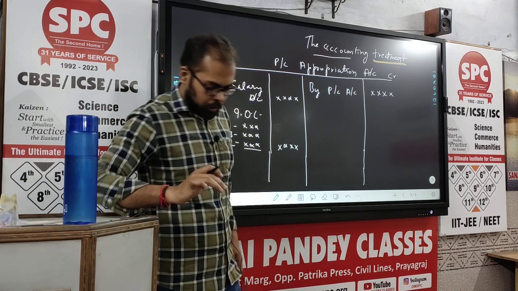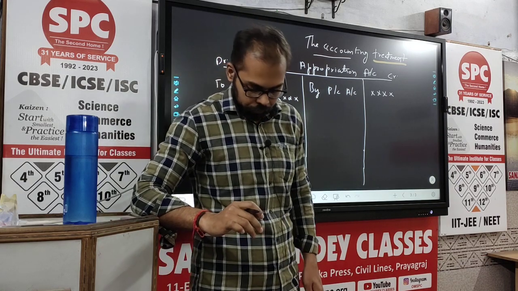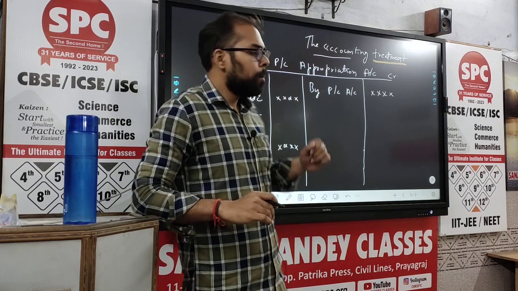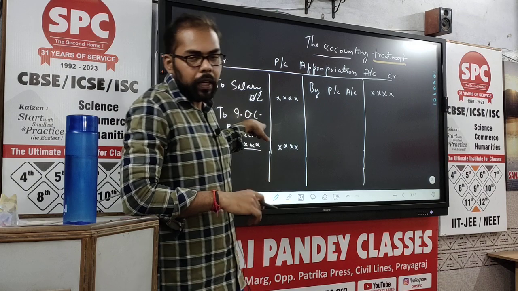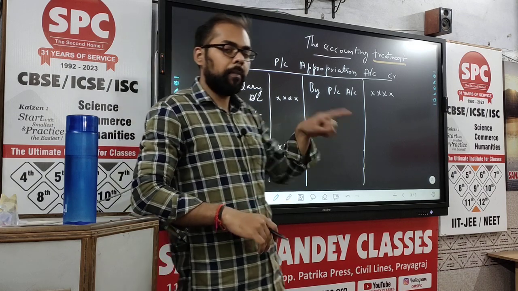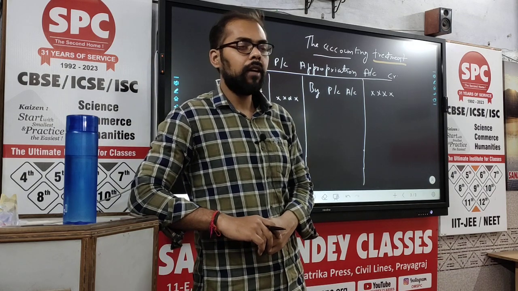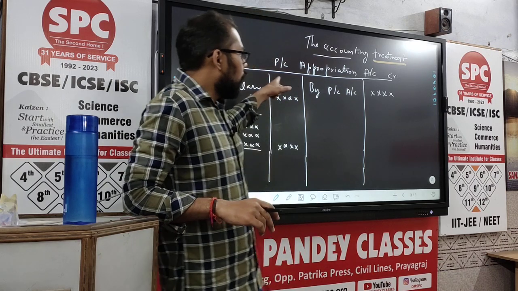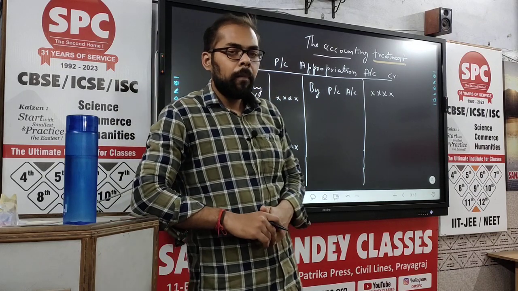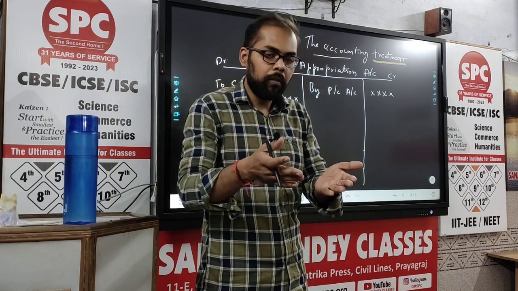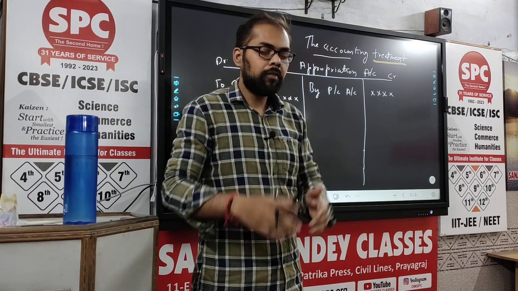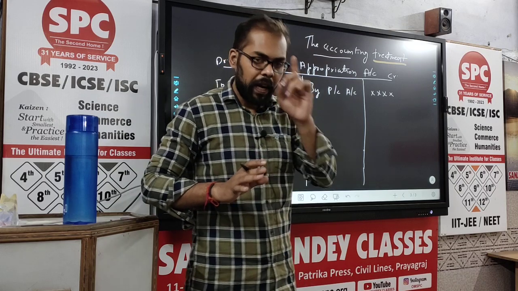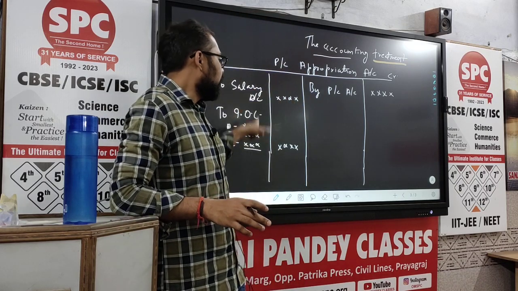Okay. Now let's also clear that confusion: why is it a profit for the partners? Interest on capital is always a profit for the partners. Then why is it debited? That question might have arisen in your mind. See, this account is prepared from the point of view of the firm. For the firm, since the firm is paying the partners, it is an expense for the firm, and this is the reason why the firm is debiting all this.